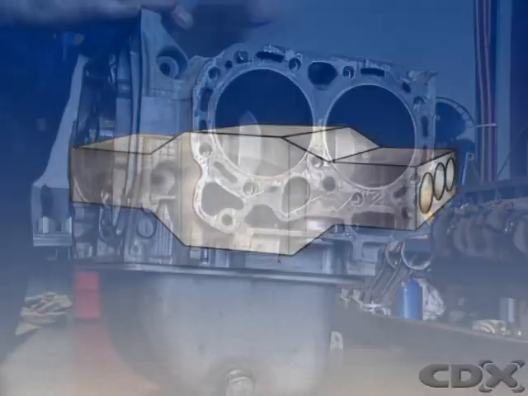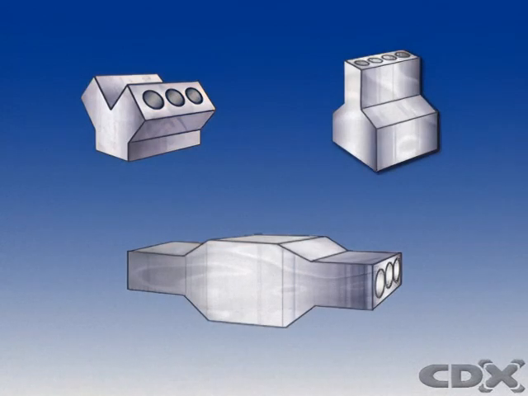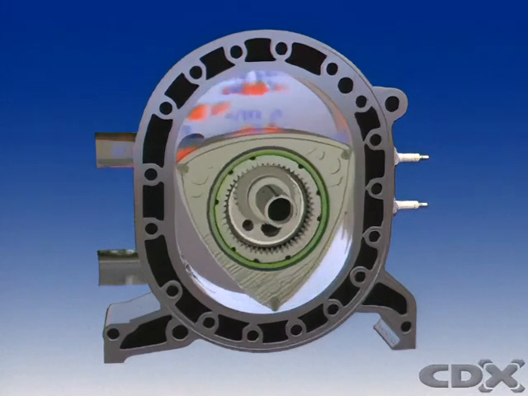Horizontally opposed engines have 2 banks of cylinders 180 degrees apart on opposite sides of the crankshaft. A useful design when little vertical space is available. It's shorter than a comparable inline engine but wider than a V-type.